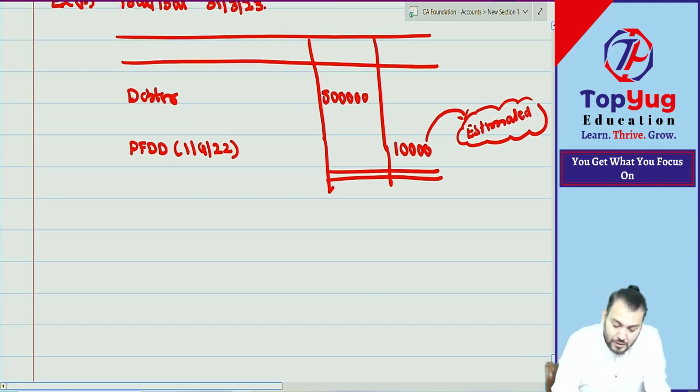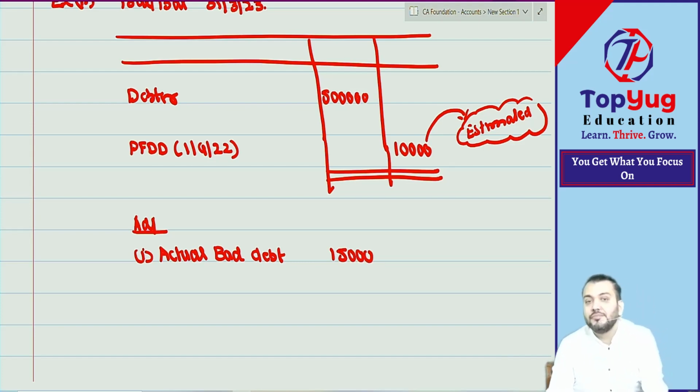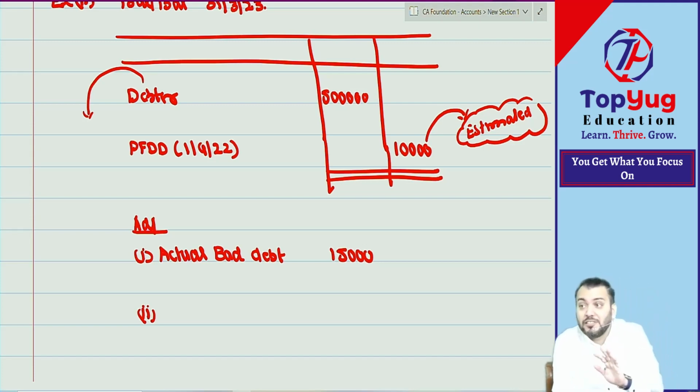Correct? So they will give some adjustment. They will give one actual bad debt. Understand what I am saying? Actual bad debt, suppose 15,000. How much we estimated last year? But actually how much happened? 15,000. And in the current year also, maybe there may be some doubtful debts. Means in this data there may be some doubtful debts, so there may be some expected bad debt for the future. So once again we need to create what? Provision for doubtful debt for the current year. Are you getting what I am saying?